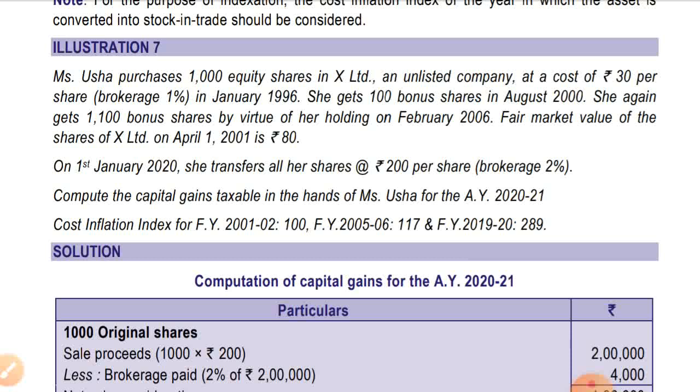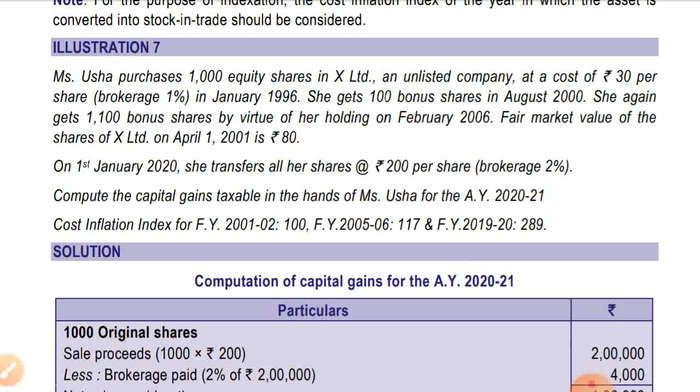Cost inflation index for the financial year 2001-02 is 100, financial year 2005-06 is 117, and financial year 2019-20 is 289. As we all know, for bonus shares, the provision says that whenever bonus shares are received before 2001-02, the fair market value will be taken for the purpose of computation of cost of acquisition.